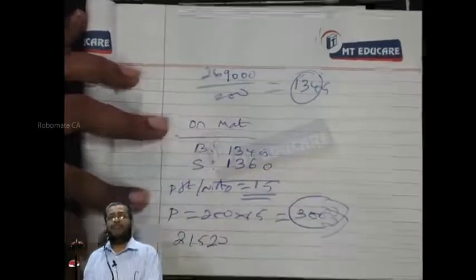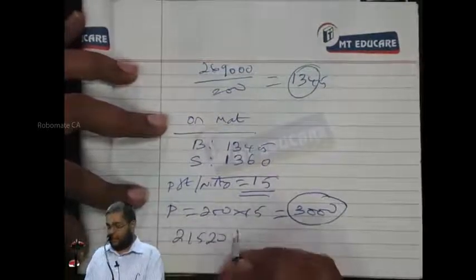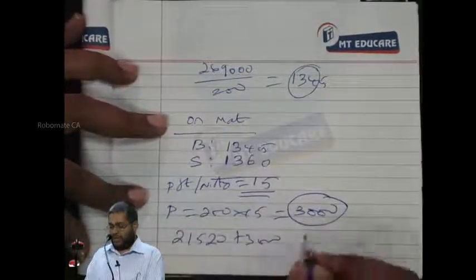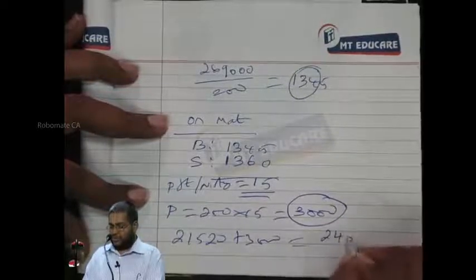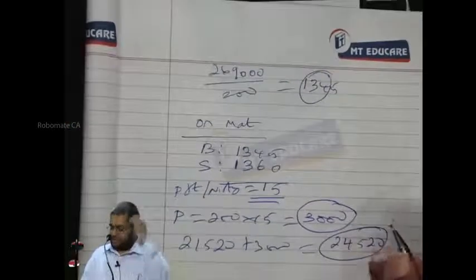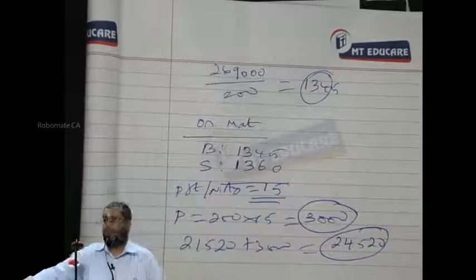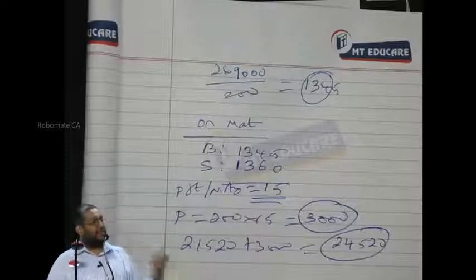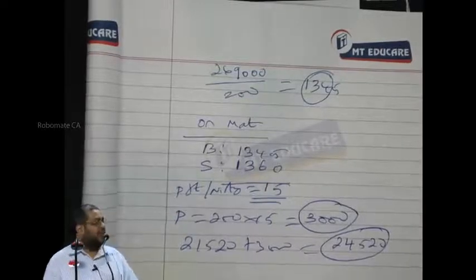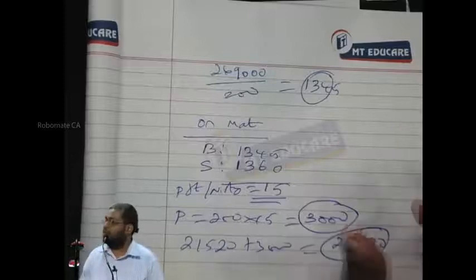Will he give me back 21,520 or more than that? More than that. Plus what? 3,000. 21,520 plus 3,000. Give how much? 24,520. And receive an amount of 24,520. That's what he realizes from the margin account at the end of the 25th January. Respond. Yes or no? No.